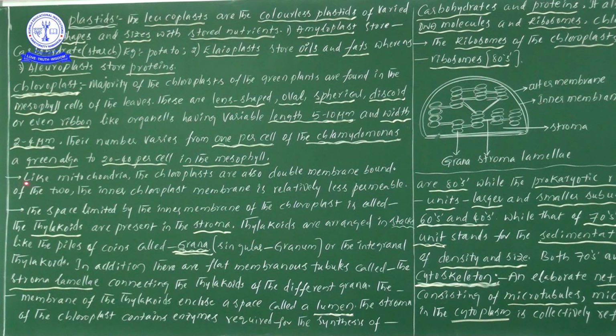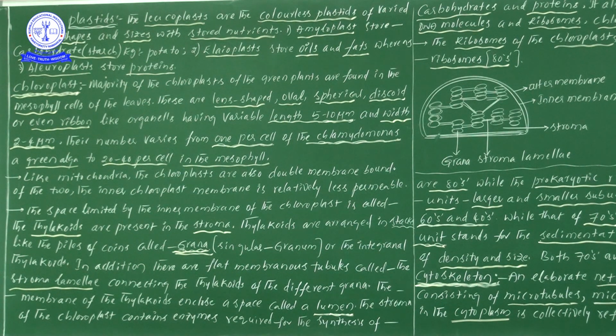Next line. Like mitochondria, chloroplast is also a double membrane bound cell organelle. Of the two, the inner chloroplast membrane is relatively less permeable.